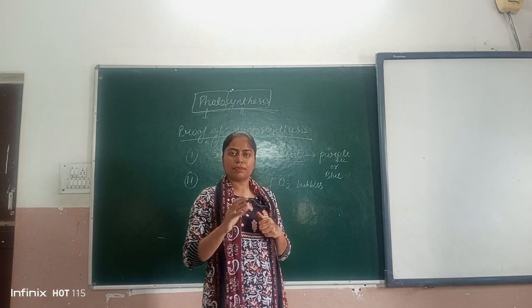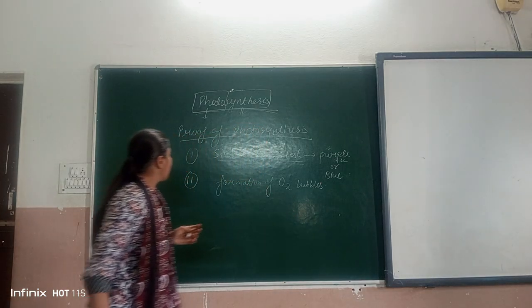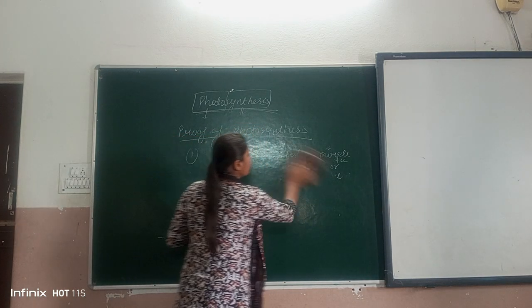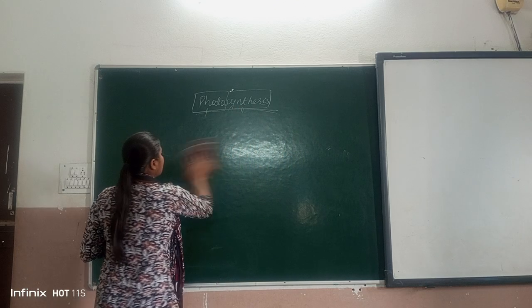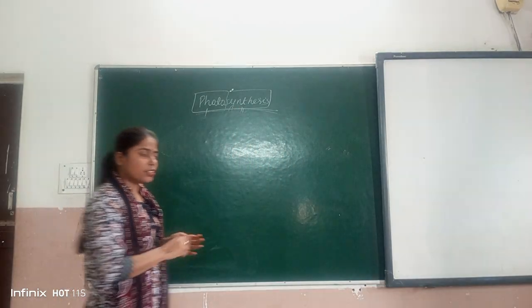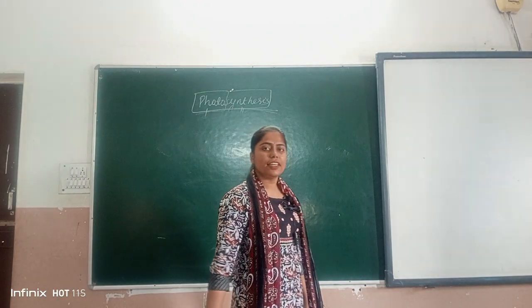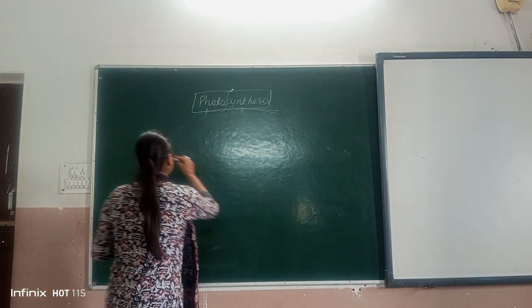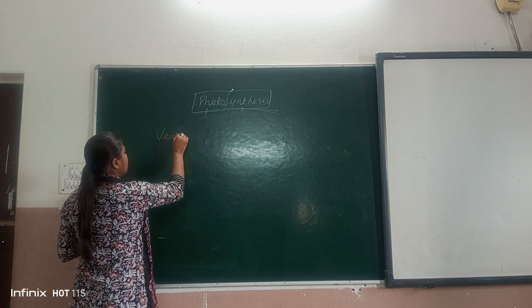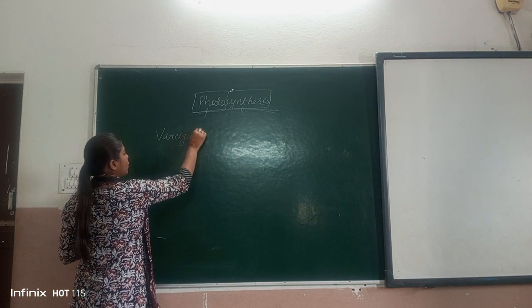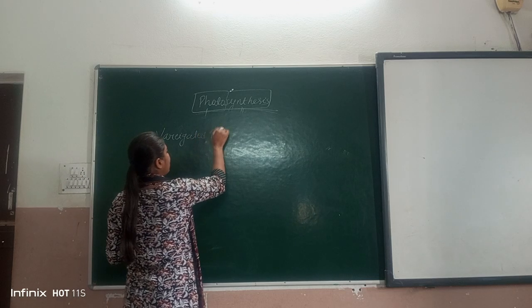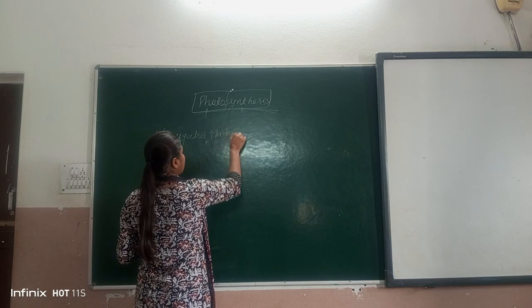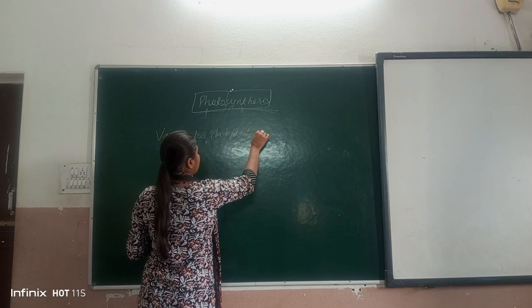We will study अभी. Next, so in class 10 we have studied that there is a variegated plant or leaf experiment.